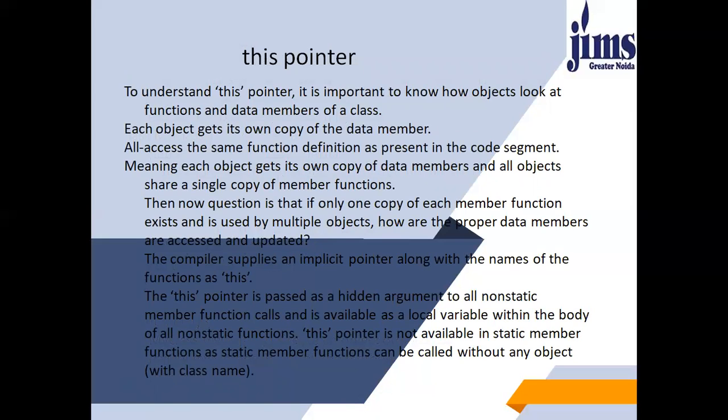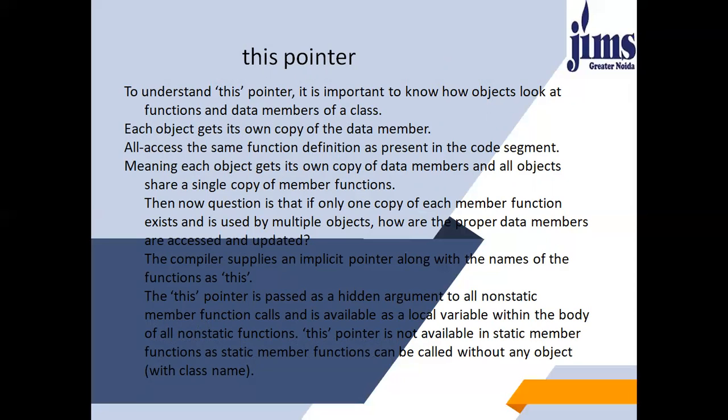Next is this pointer. To understand this pointer, it is important to know how objects look at functions and data members of a class. Each object gets its own copy of the data members. All access the same function definition as present in the code segment. Meaning, each object gets its own copy of data members and all objects share a single copy of member functions.